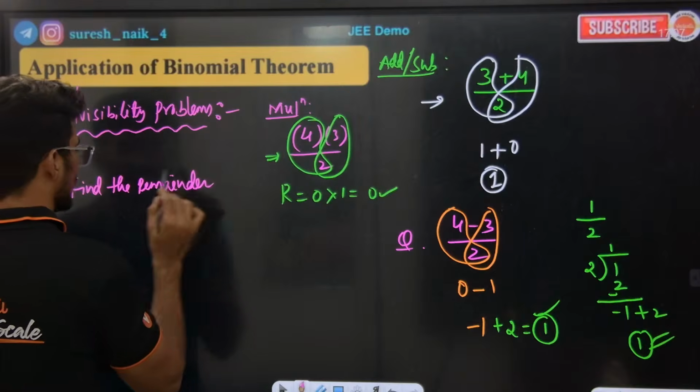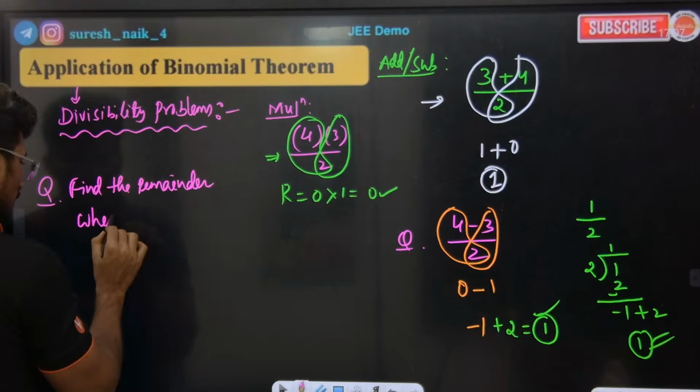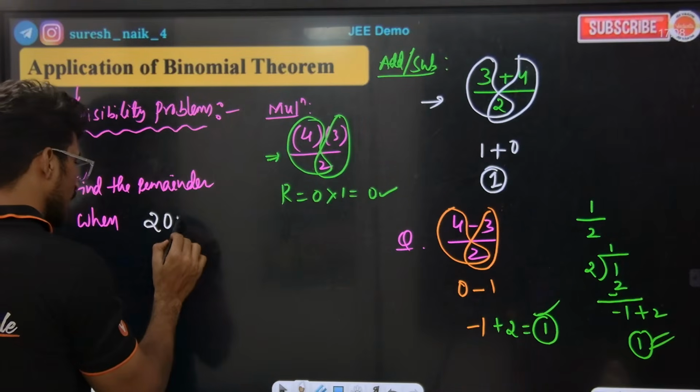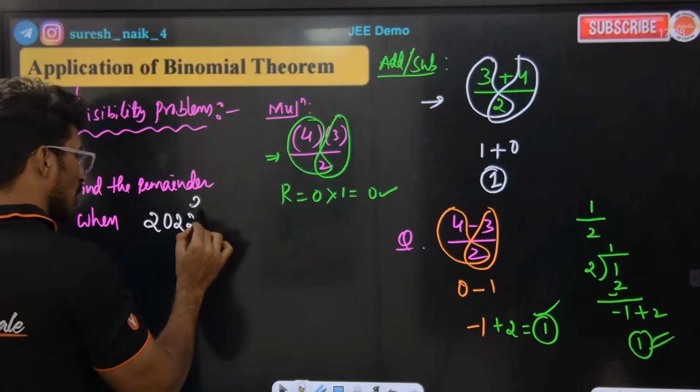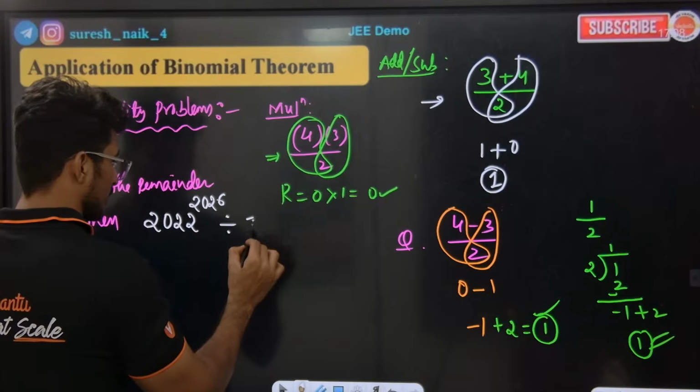Find the remainder when 2022 to the power of 2026 is divided by 7.